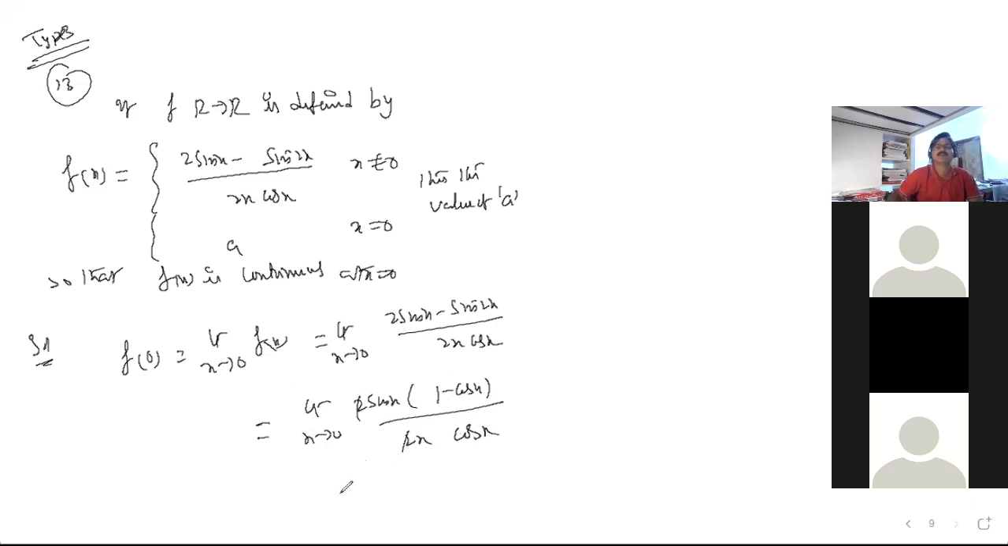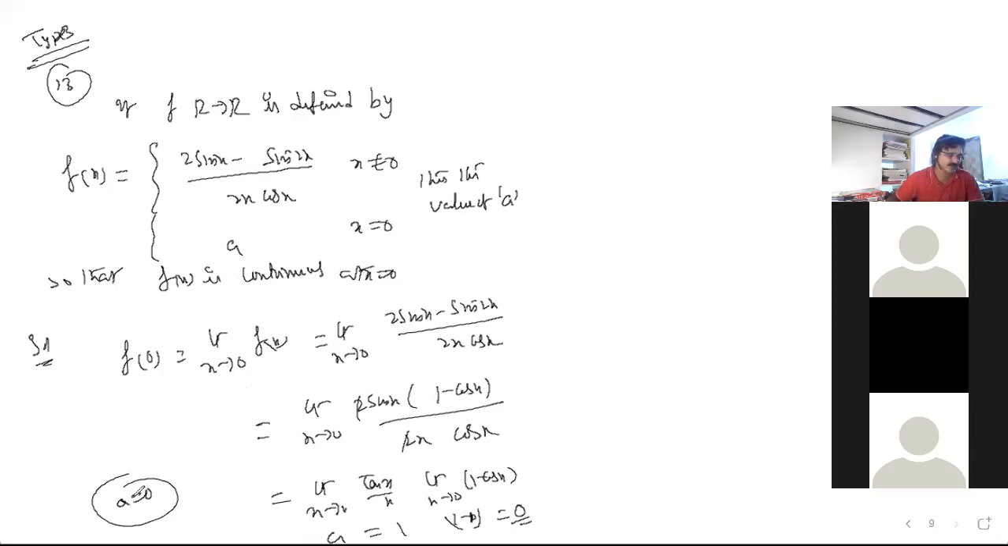You can do that also, no problem. Tan x into 1 minus cos x. Limit x tends to 0 of tan x by x, limit x tends to 0 of 1 minus cos x. This is 1, this is 0. F of 0 is equal to 0 you are getting, right? But f of 0 is how much he has given? A. Yes, sir. So A is equal to 0. A value is 0, we need not worry.